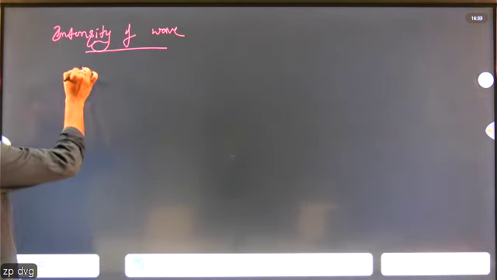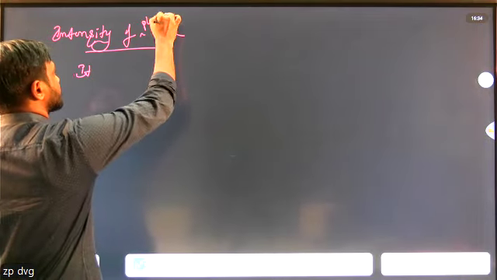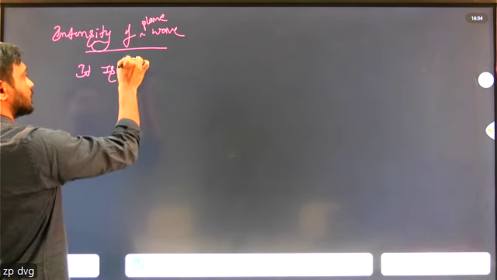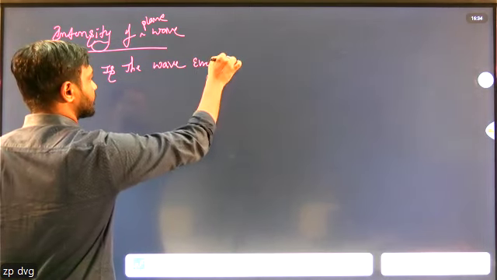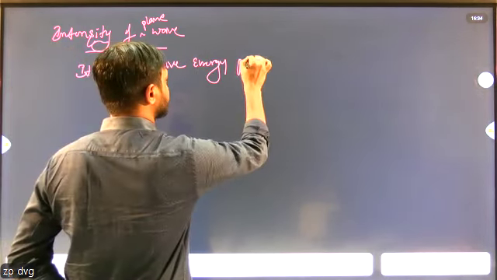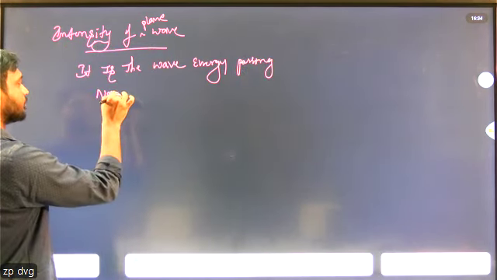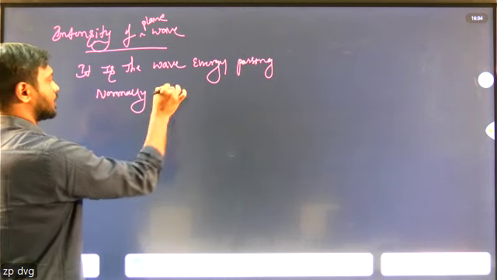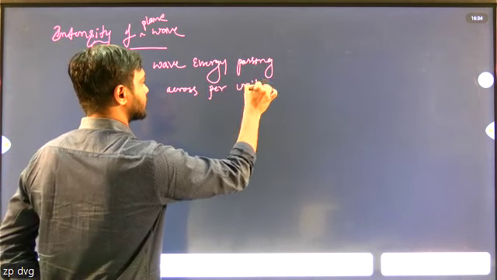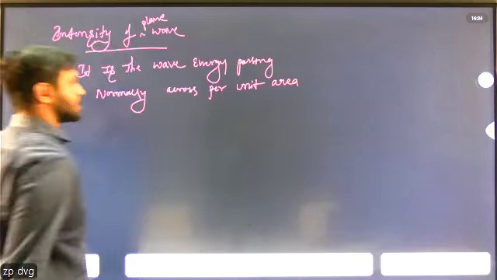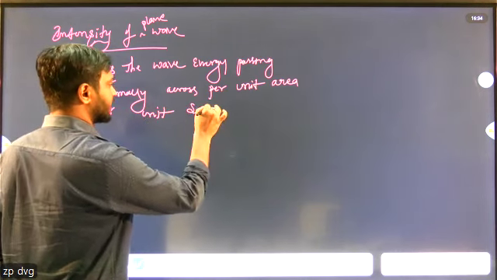What is the definition of intensity of plane wave? It is the wave energy passing normally across per unit area per unit second.